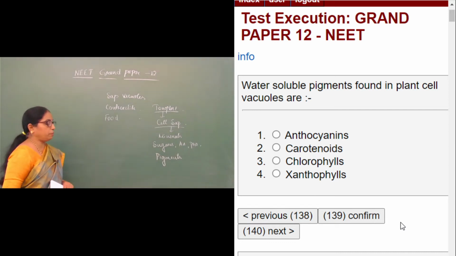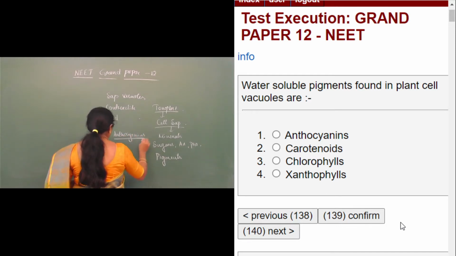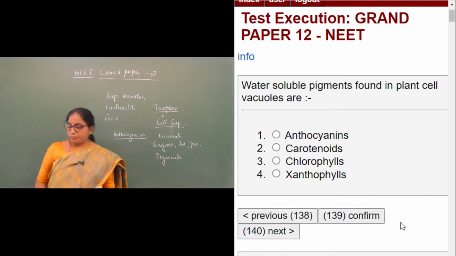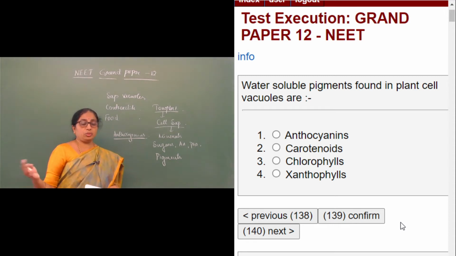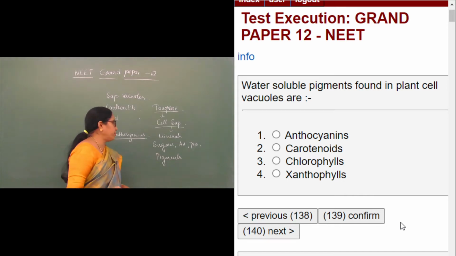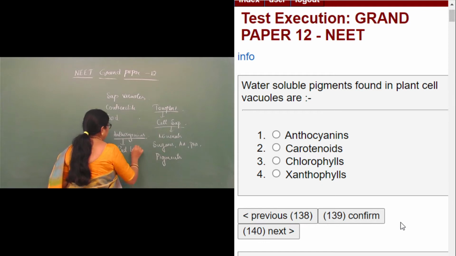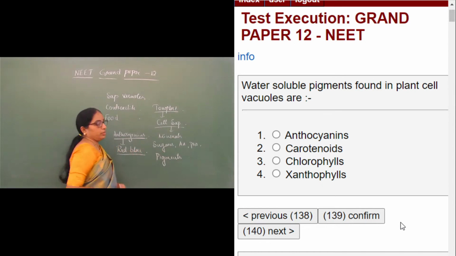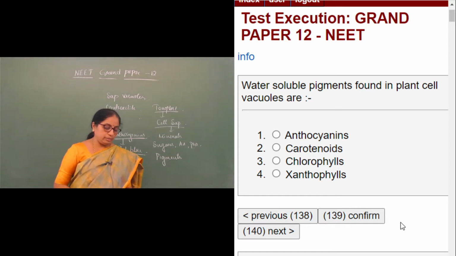So the water soluble pigments are nothing but anthocyanins. Anthocyanins are the water soluble pigments which are present in the cell vacuoles. So we have anthocyanins and anthoxanthins. Both of them are water soluble pigments, but anthoxanthin is not given over here. Only anthocyanin is given. It contributes to the red blue color, and anthoxanthins will contribute to yellow color.